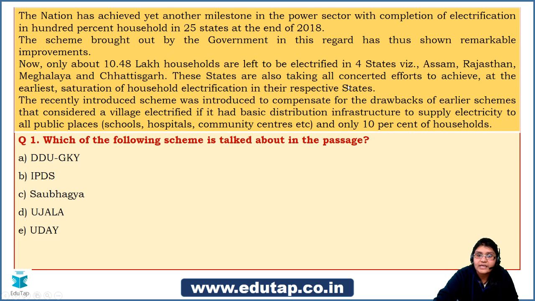These states are also taking all concerted efforts to achieve at the earliest saturation of household electrification in their respective states. The recently introduced scheme was introduced to compensate for the drawbacks of the earlier schemes that considered a village electrified if it had basic distribution infrastructure to supply electricity to all public places and only 10% of households. So this is a paragraph that we are talking about.